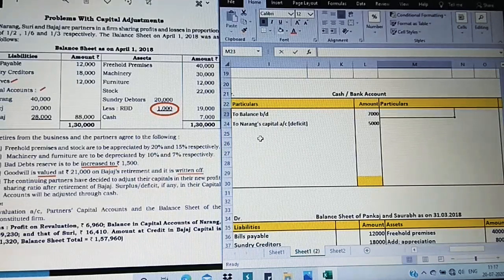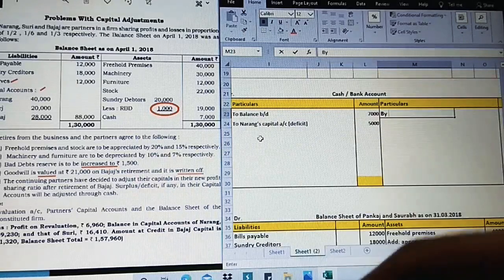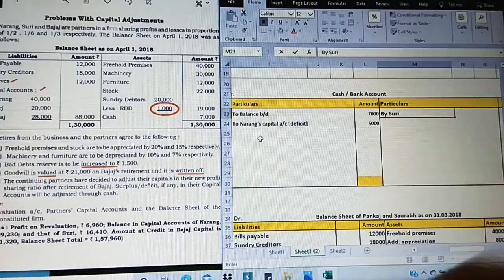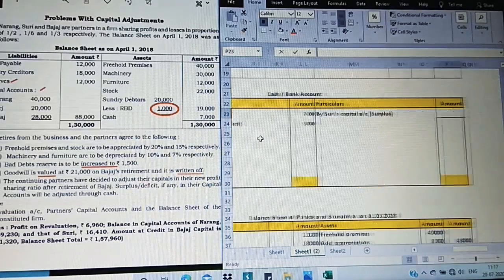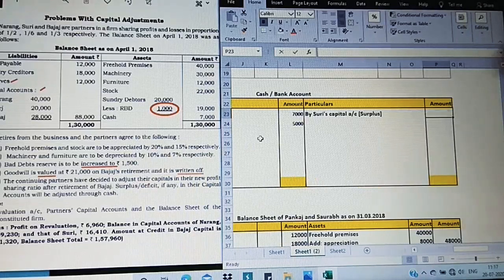Now again for Suri, it was on debit side. Suri's capital account, it is a surplus, so I have taken it on the credit side. See, it was on the debit side, I am posting it on the credit side. Same value, 5,000. Only 5,000 is the difference on both the sides.